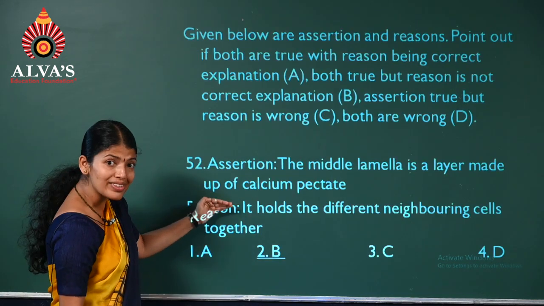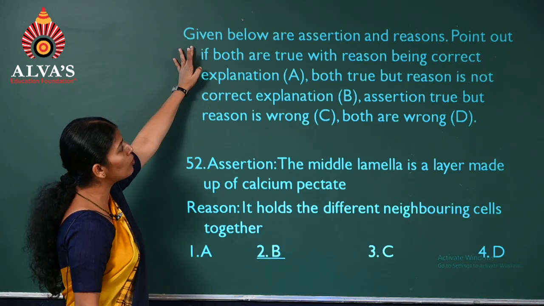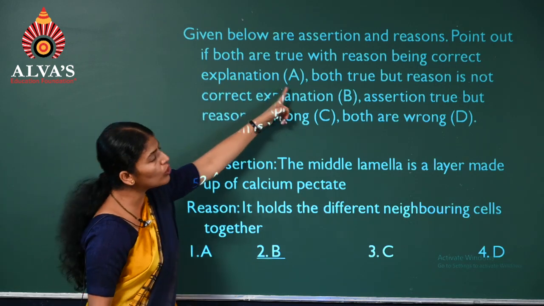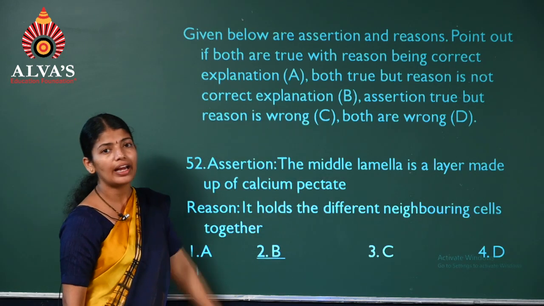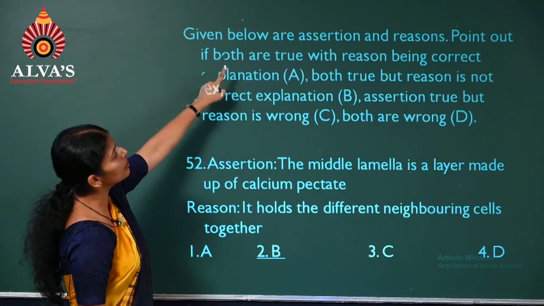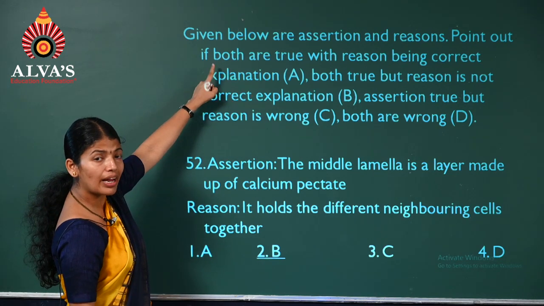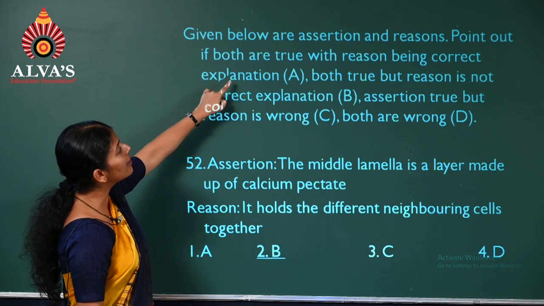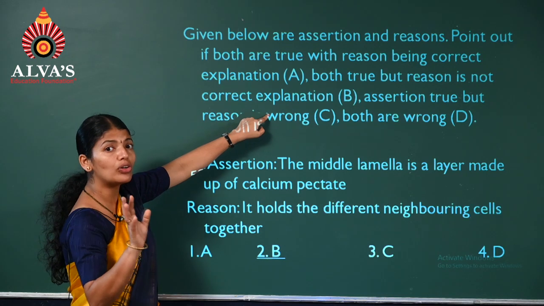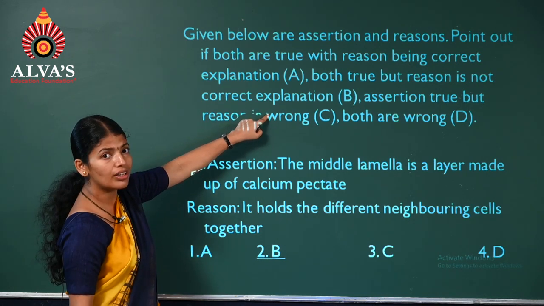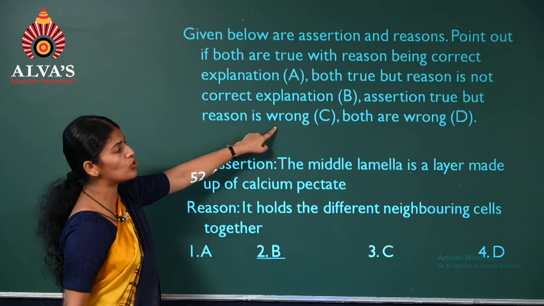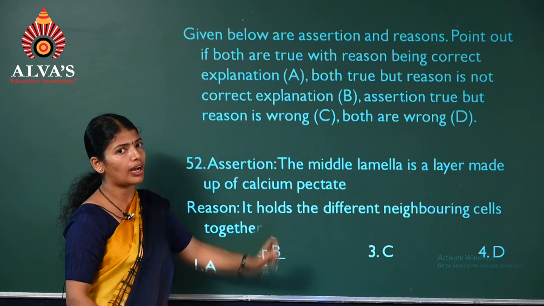To solve the next few questions, we have to follow this instruction. You are given the codes A, B, C, D, and what do they stand for? A means assertion and reason both are correct, and reason is a correct explanation. B means both correct but not the correct explanation. Next, third, the statement itself is wrong, and fourth, both are wrong.